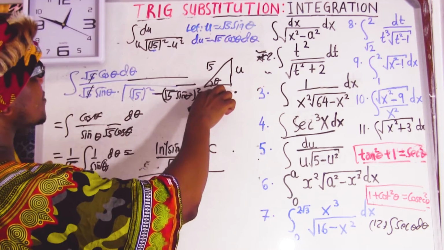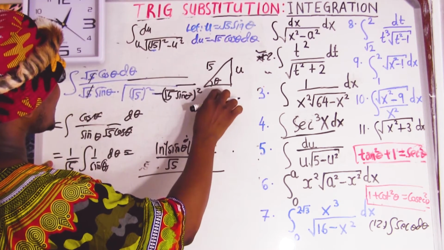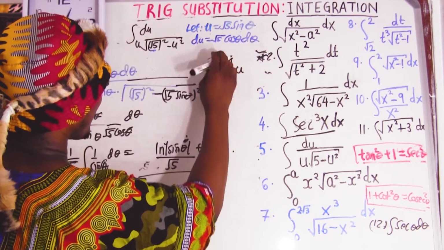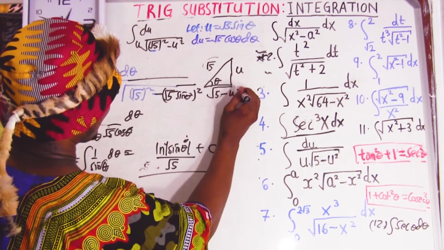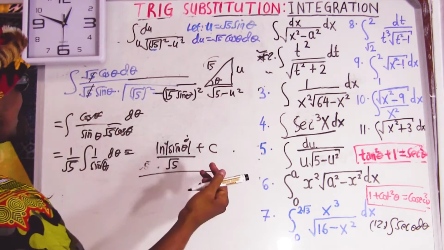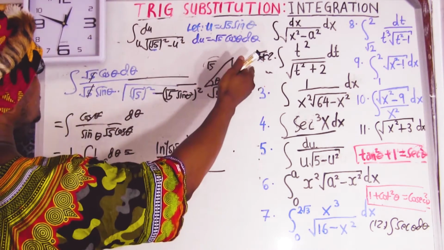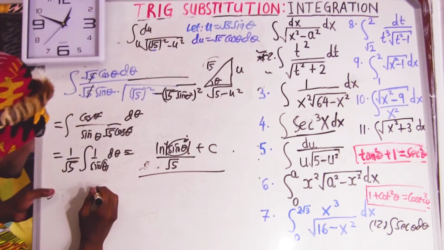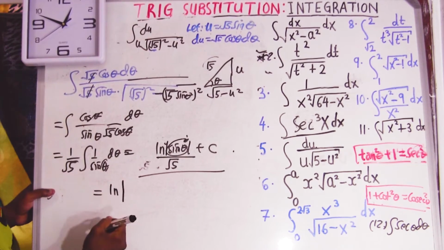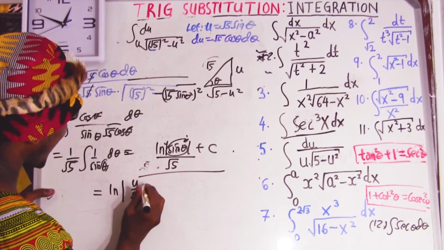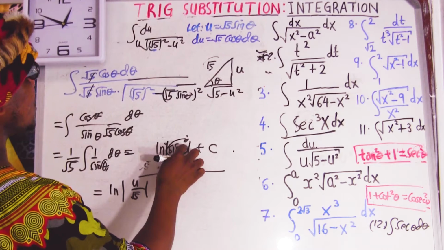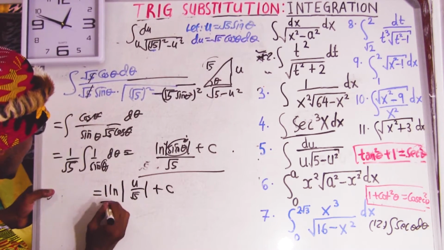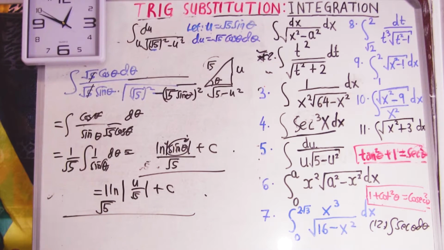How are we going to get it? I'm going to take the square root of this one squared, which is going to give us 5 minus u squared. I can do this because I know sine of theta equals u over square root of 5. So this is ln absolute value of u over square root of 5, this is sine of theta, plus c, and all of this is times 1 over square root of 5. So this is going to be my final answer.